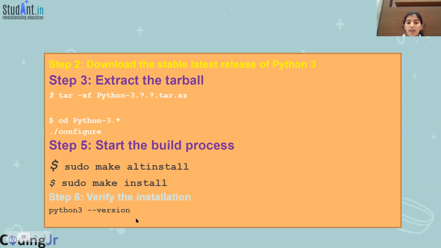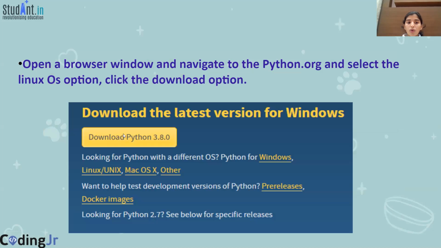After installing, you must verify the version. So you just type python3 --version. This will give you the version of Python that has been installed. Now open a browser window, navigate to python.org, click the Linux OS option, and click download.